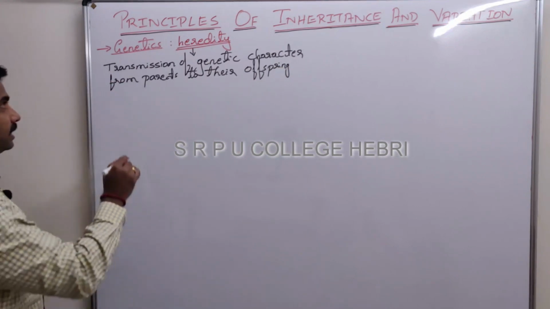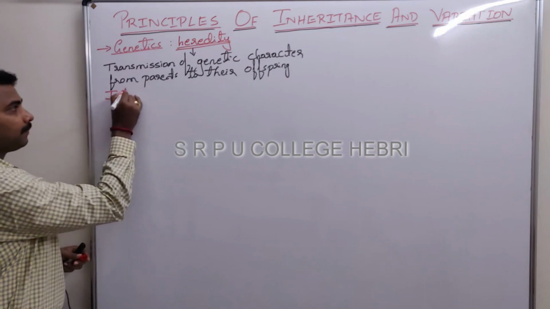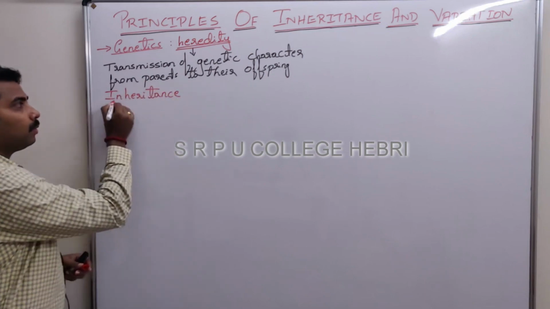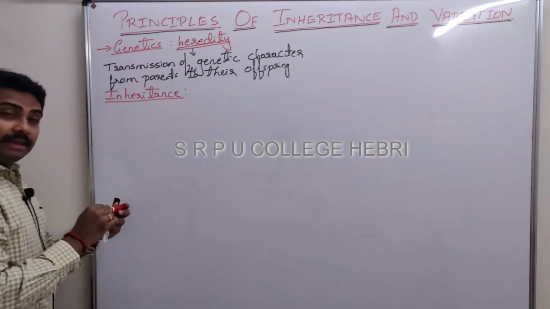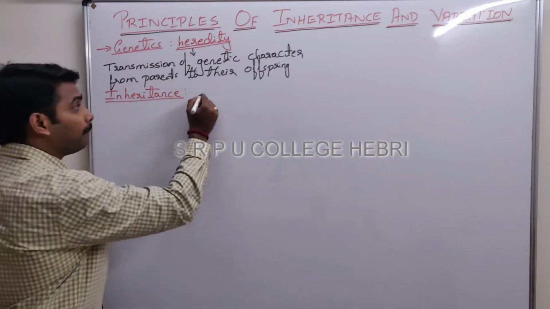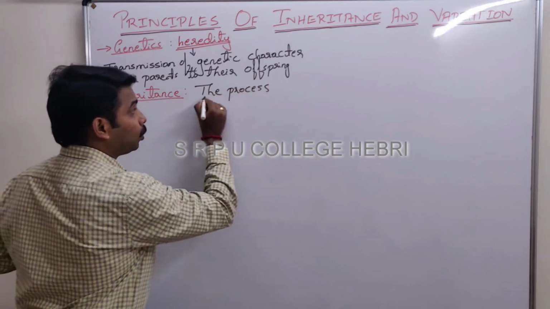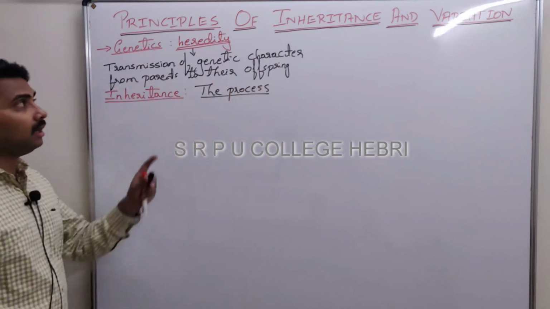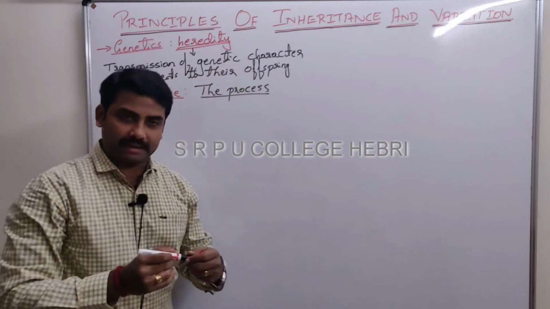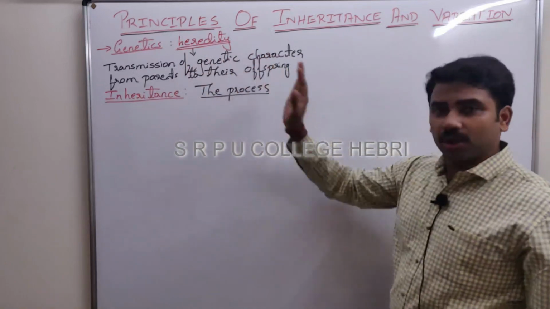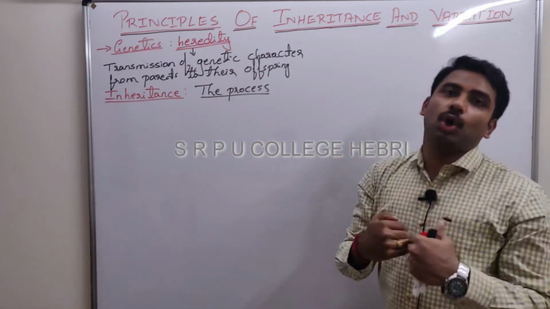Then the question is, what is inheritance? Inheritance is the process involved in the transmission of genetic character. Try to understand. Heredity is the transmission of character from parents to offspring.